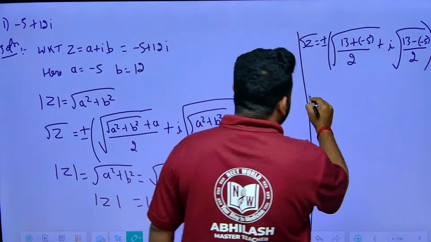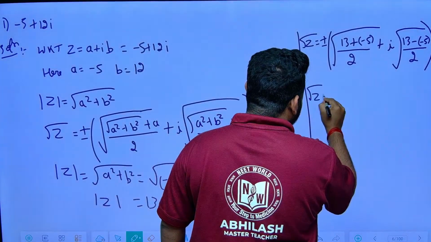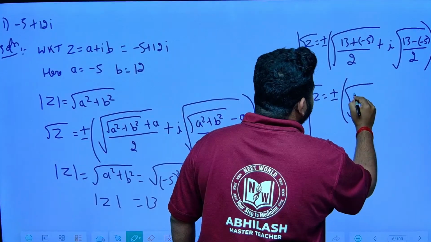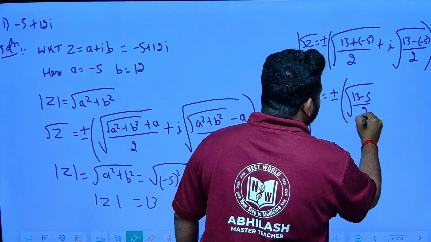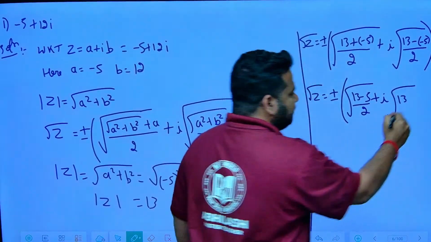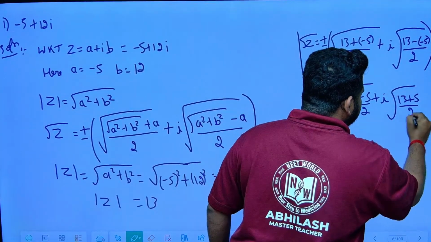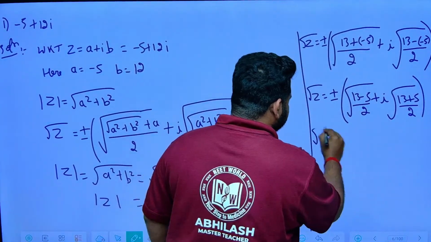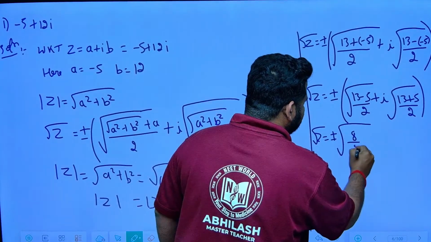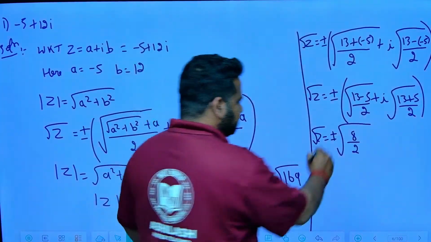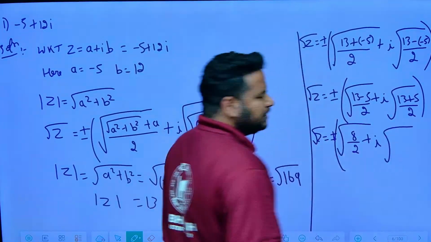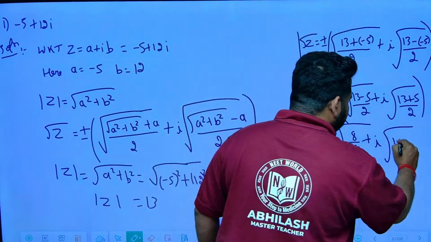Now on simplifying this, I will have square root of z is equal to plus or minus square root of 13 minus 5 divided by 2, plus I into square root of 13, minus into minus will become plus, 5 divided by 2. This will give me square root of z equal to plus or minus square root of 13 minus 5 is 8 by 2, plus I into square root of 13 plus 5 is 18 by 2.